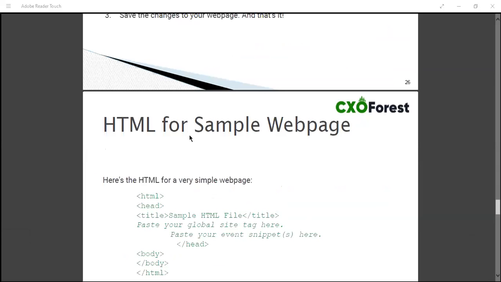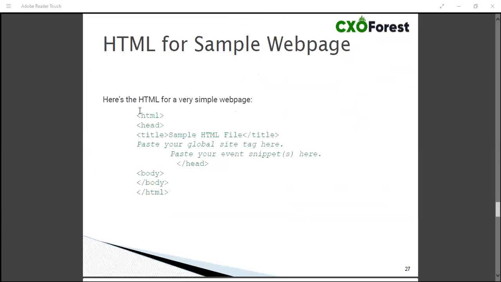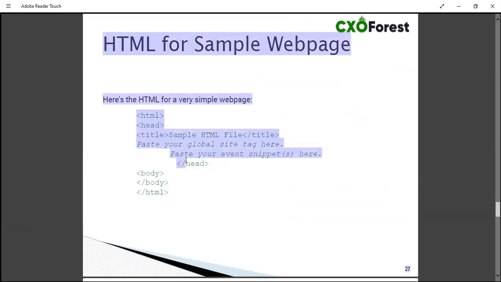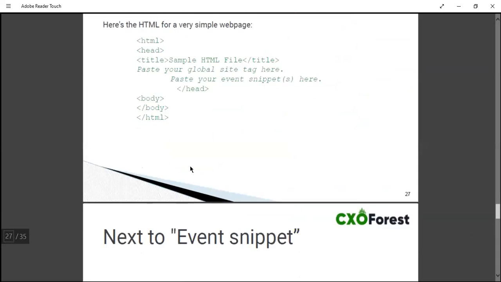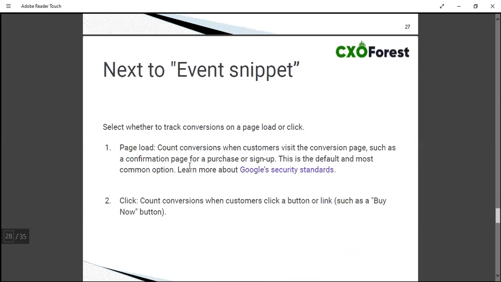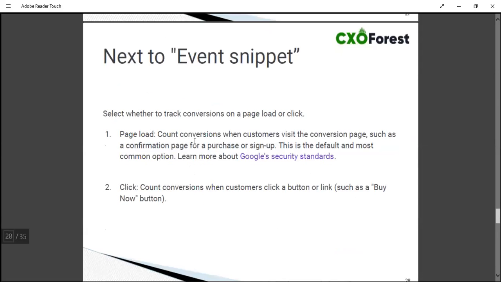You can see the HTML for a sample web page. This is how a website HTML page looks. You can see this is the head section, which is opening right now here. This is the title, and this is the head, which is getting closed here by a slash. You have to paste your code in between this head and this head. Now this is the event snippet.